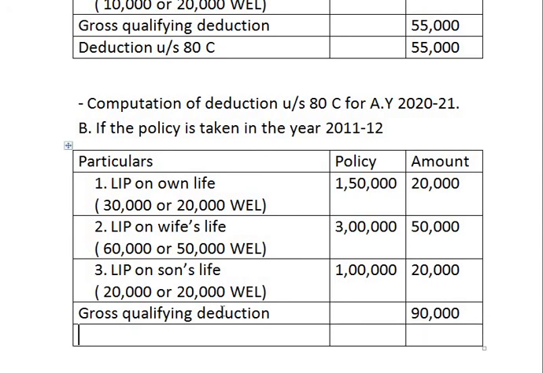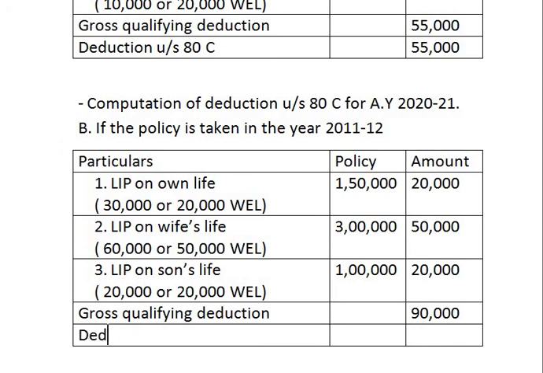Now compare this 90,000 with the maximum limit of deduction. Maximum limit of deduction under section 80C is 1,50,000 and gross qualifying amount is 90,000. So 90,000 or 1,50,000, whichever is less, is deductible under section 80C.